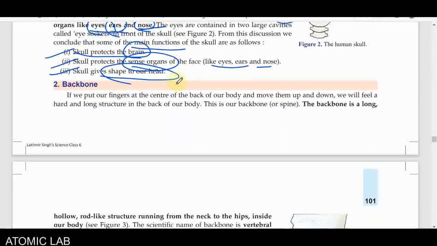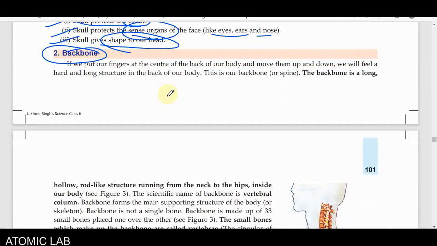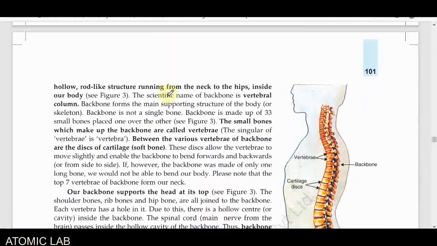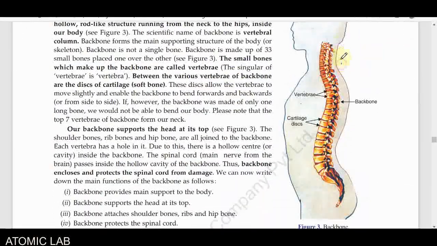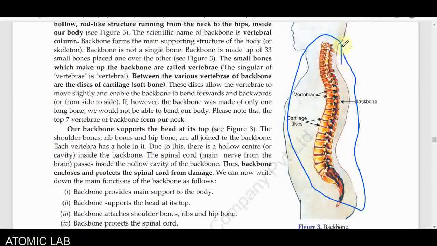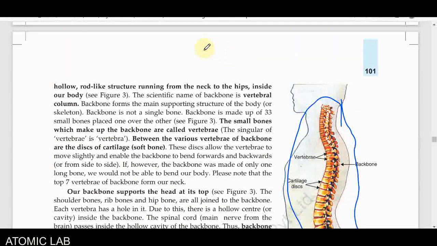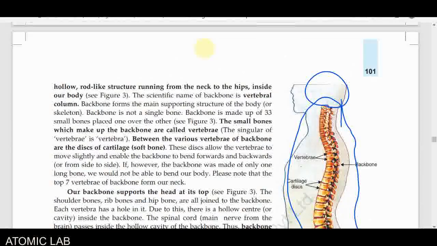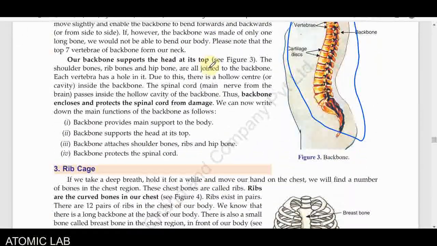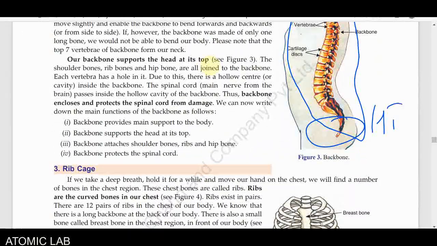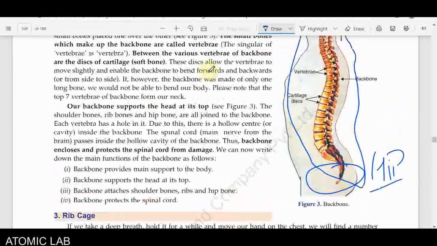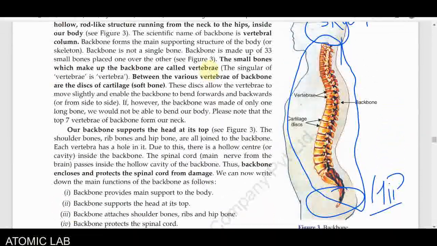Now we will discuss the second part, the backbone. I think you all know that the backbone is a set of bones present on our back side. Here you can see the structure of the backbone. In the upper side it is directly attached to our skull, and in the lower part it is attached to our hip bones. It is generally made of many small bones, and these small bones are known as vertebrae, and they are interlinked with cartilage discs.